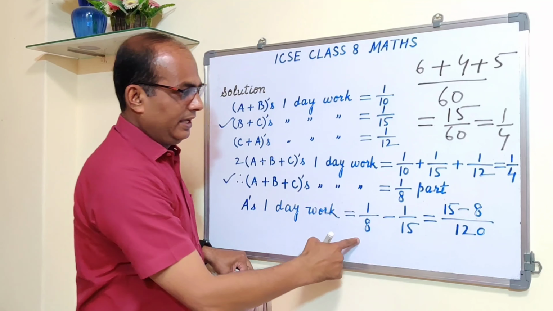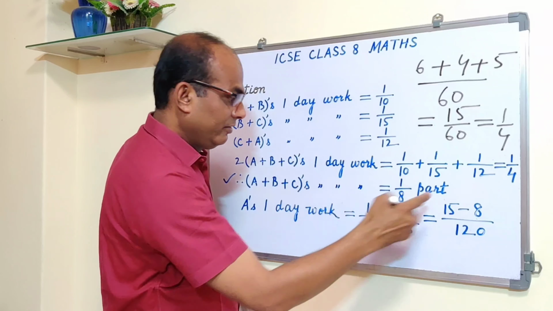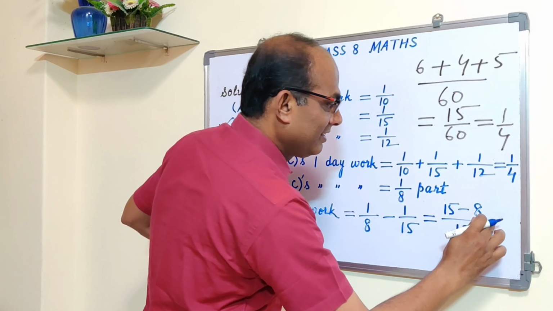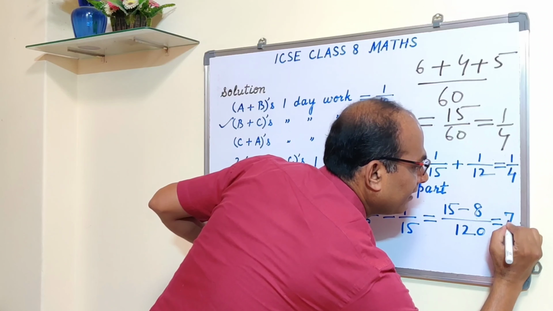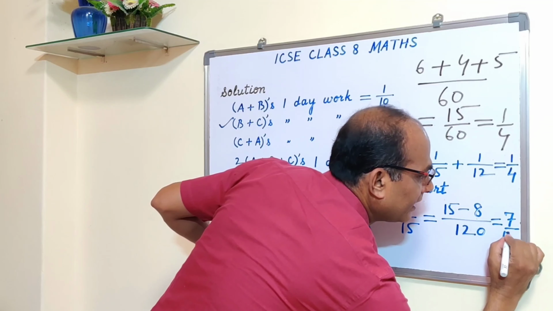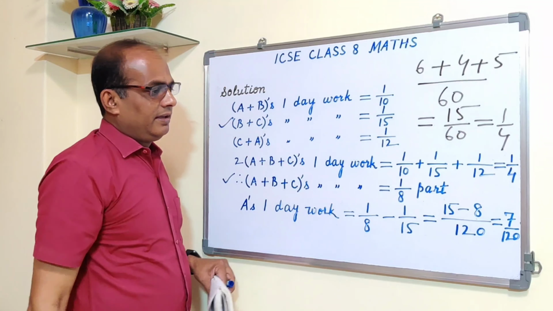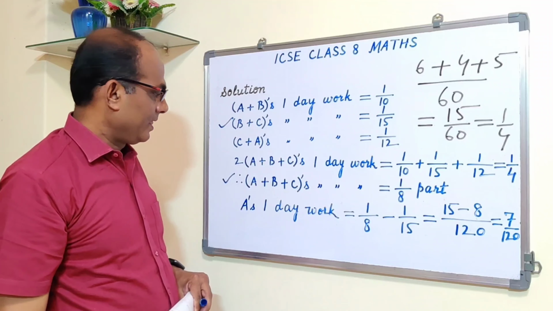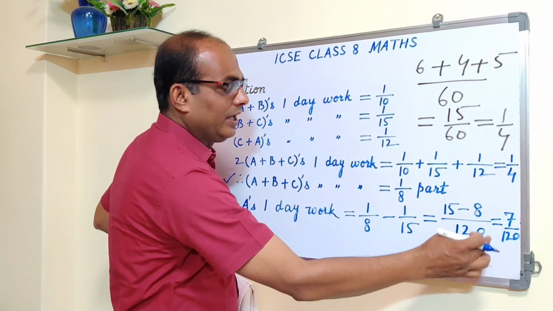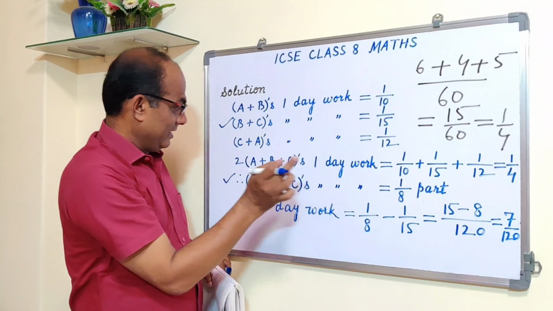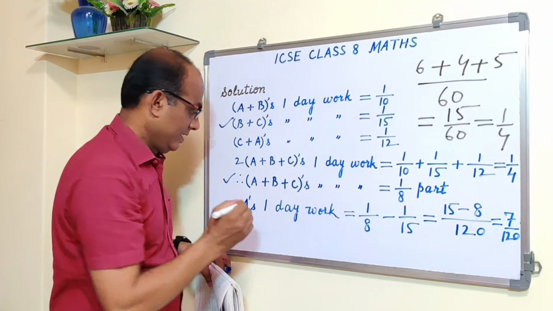Is that fine? 8 15s are 120, 15 1s are 15, 15 8s are 120, 8 1s are 8, right? Now when you subtract, you get how much? 7 over 120. Agreed? 7 over 120 is A's 1 day work. Now this much part, again same thing, this much part A does in 1 day.